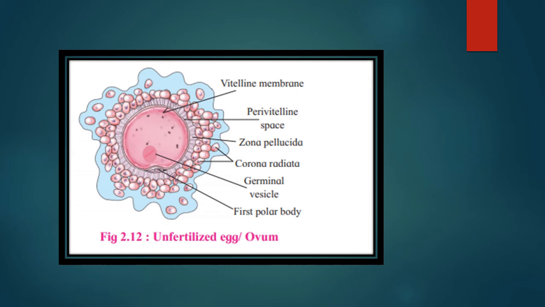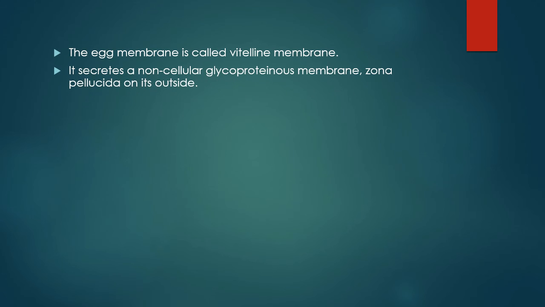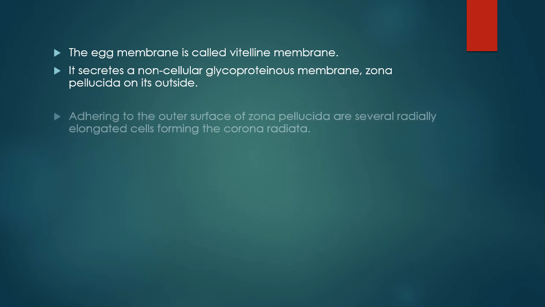Here is the structure of unfertilized egg or ovum. The egg membrane is called vitelline membrane. It secretes a non-cellular glycoproteinous membrane, zona pellucida, on its outside.